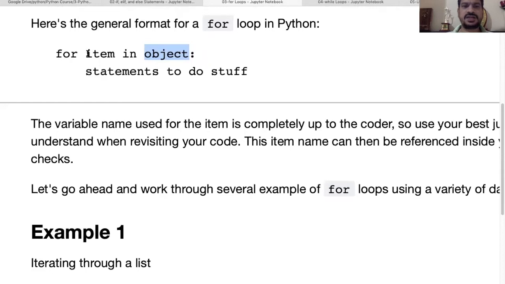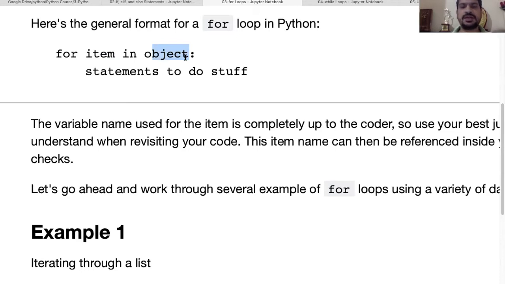Here, understand that this is the variable, and this variable is acting as a pointer which is taking the value of the object. So this item is a variable which is taking the value from the object one by one until the loop exits.